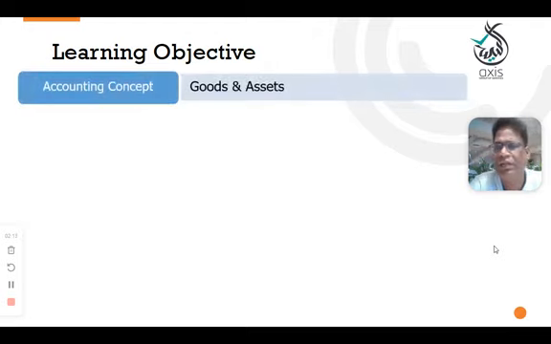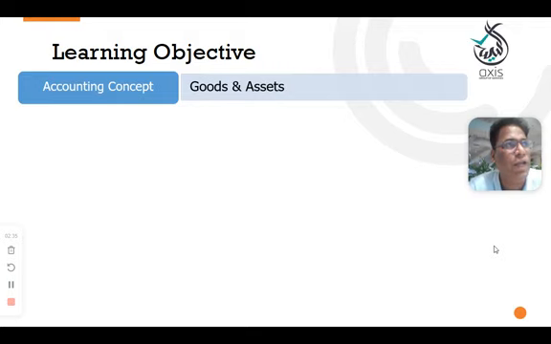So the accounting concept is about goods and asset. Today we are going to understand what is the meaning of goods and what is the meaning of asset, and what is the relation with our concepts. Still we are in personal account and the real account. We have not started any nominal account.